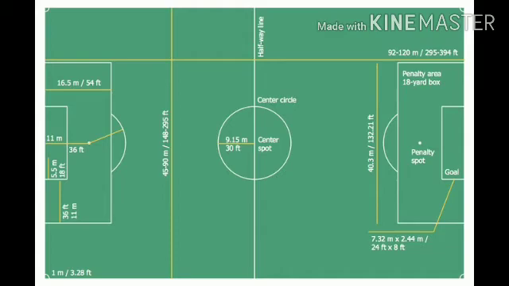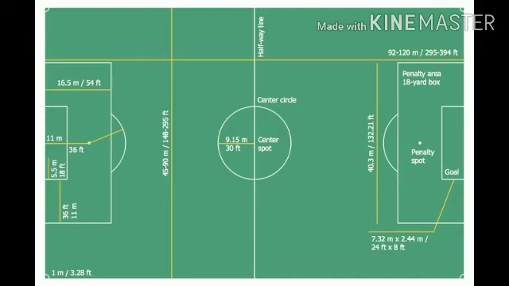So I will give you in meters. The penalty area length is 16.5 meters and width is 11 meters. So the penalty area length is 16.5 meters, width is 11 meters. So totally you can see 40.3 meters. So the total for the penalty box is 40.3 meters.